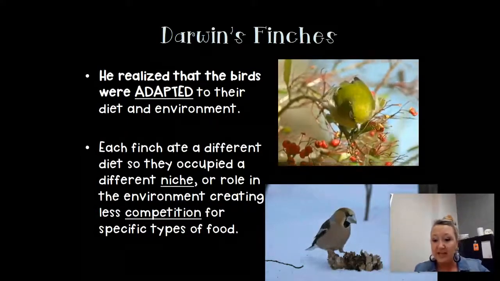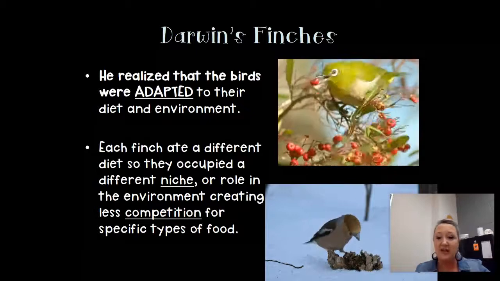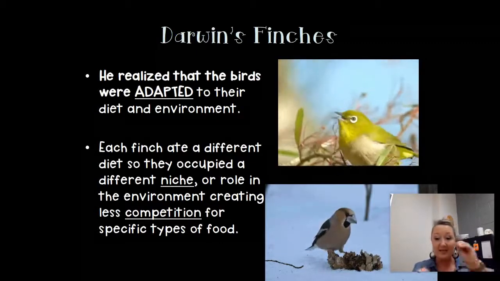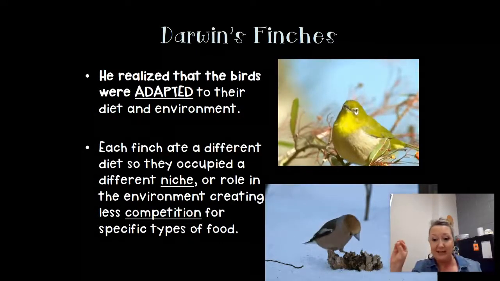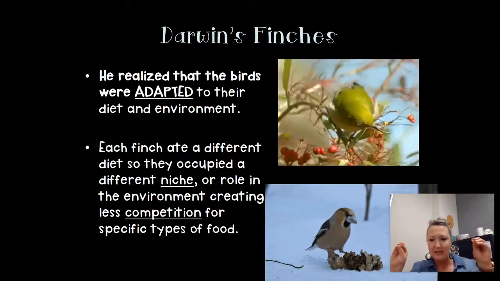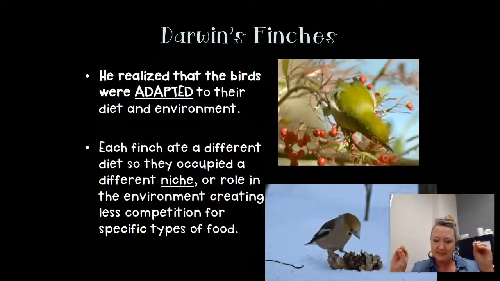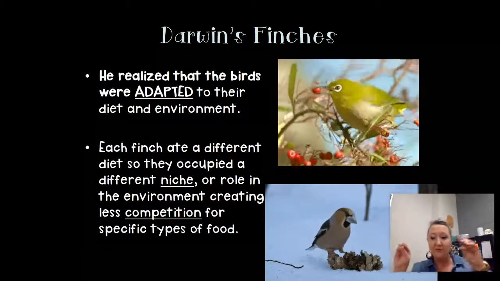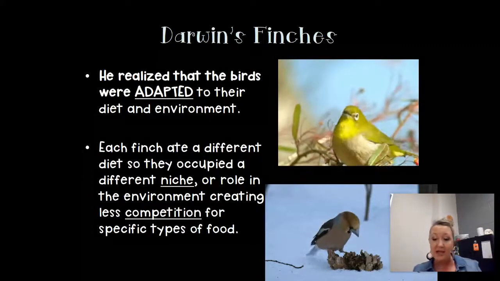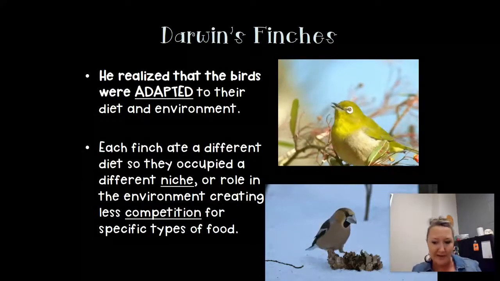So some finches ate seeds and some finches ate insects, and so they weren't competing against each other because the insect-eating birds weren't trying to eat the seeds that the seed-eating birds were. Does that make sense? And so it kind of gave all of the different finches a different role in their particular environment, and that's what we call that niche.